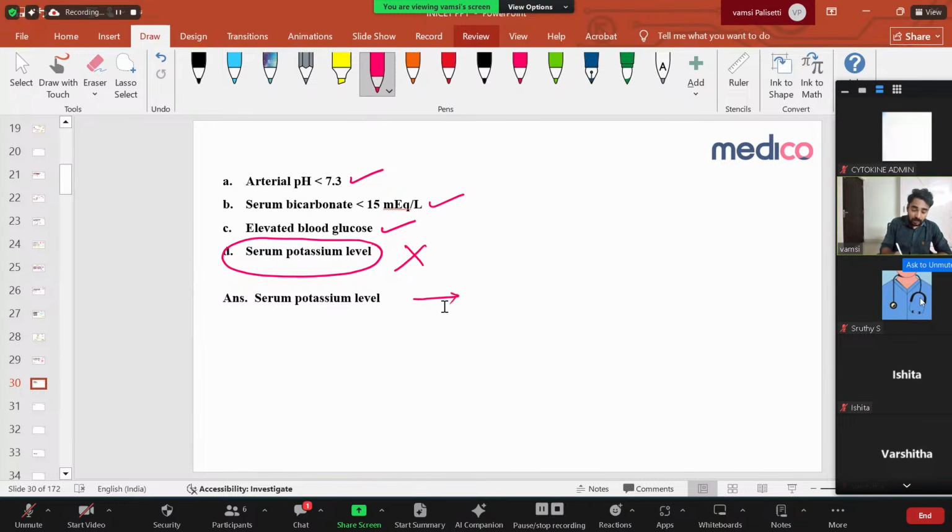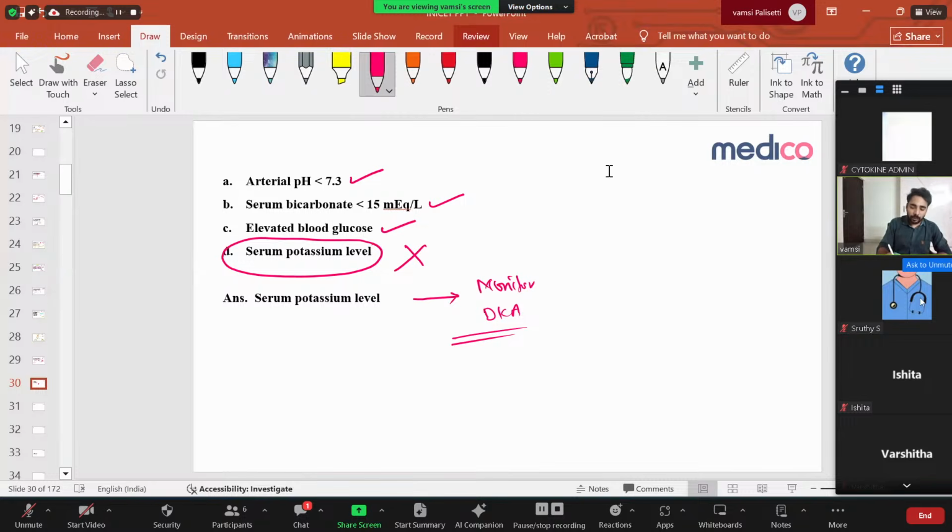But serum potassium level is very, very important. It helps to monitor the patient with diabetic ketoacidosis. What is the important electrolyte abnormality you have to monitor in DKA? That is serum potassium level. See, today's option is tomorrow's question. Next question, they will ask: when you're managing a patient with diabetic ketoacidosis, what electrolyte abnormality do you have to monitor? Potassium, very, very important.